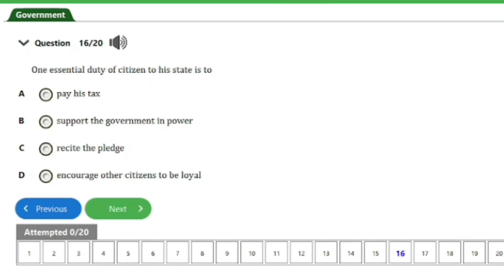We have here question number 16. It says, one essential duty of citizen to his state is to A. Pay his tax, B. Support the government in power, C. Recite the pledge, D. Encourage other citizens to be loyal. So guys, the answer to this question is option A here. That's to pay his tax. So let's continue with the next question, guys.